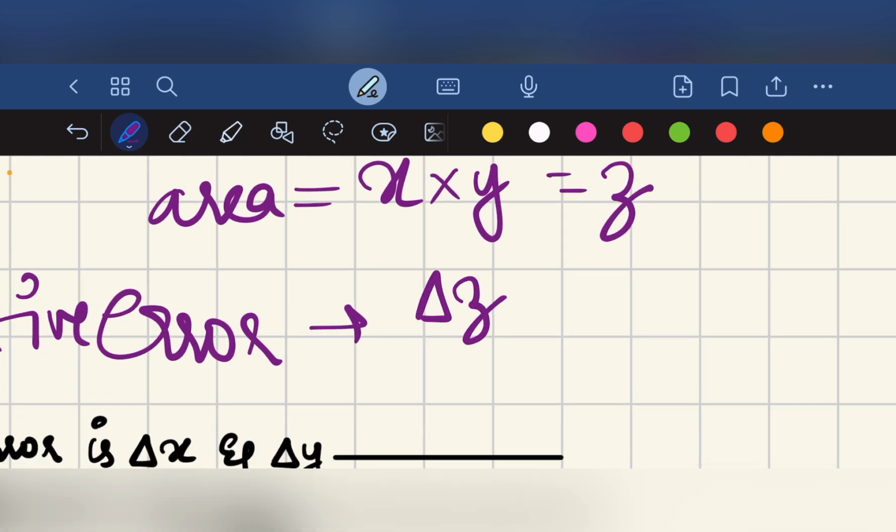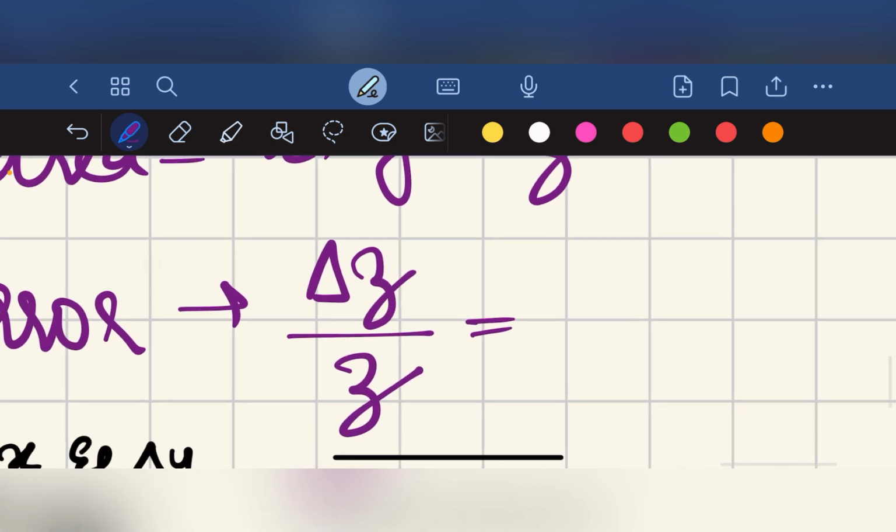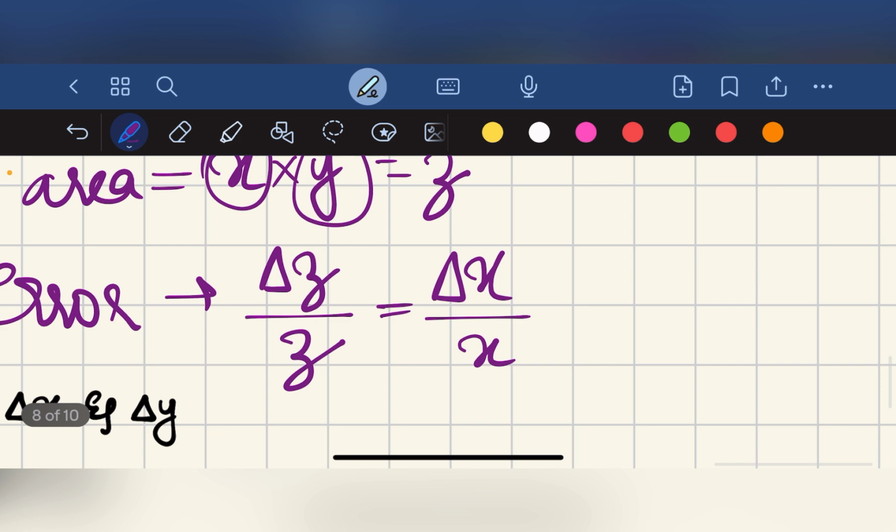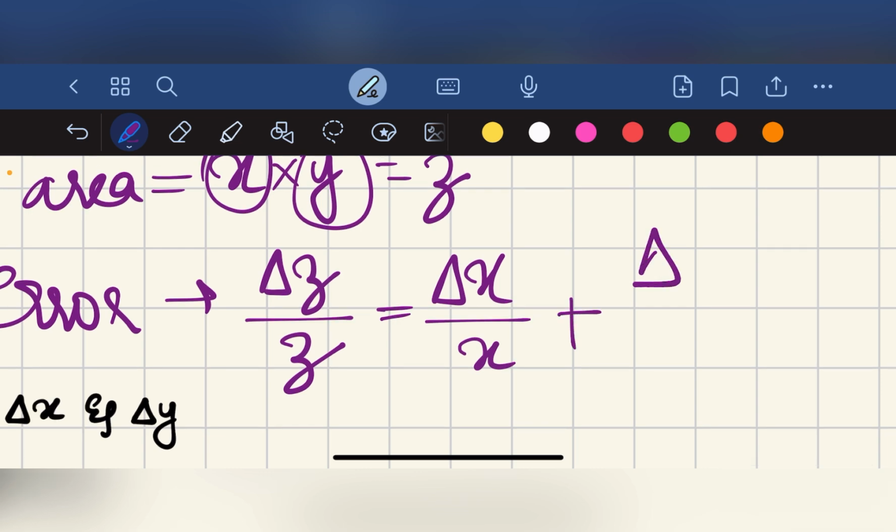Delta z, the total error in area, divided by the true value of area is equal to delta x divided by x plus delta y divided by y. We have to add the relative errors of each term.